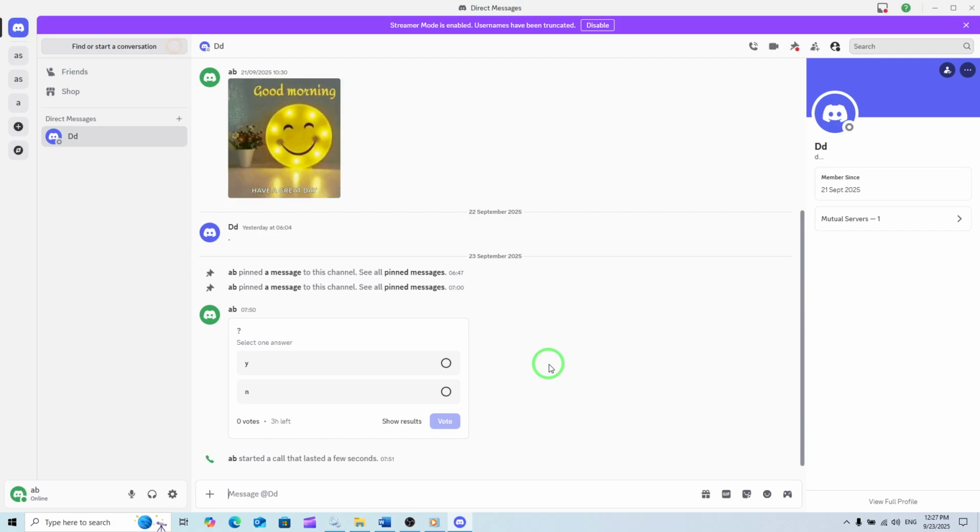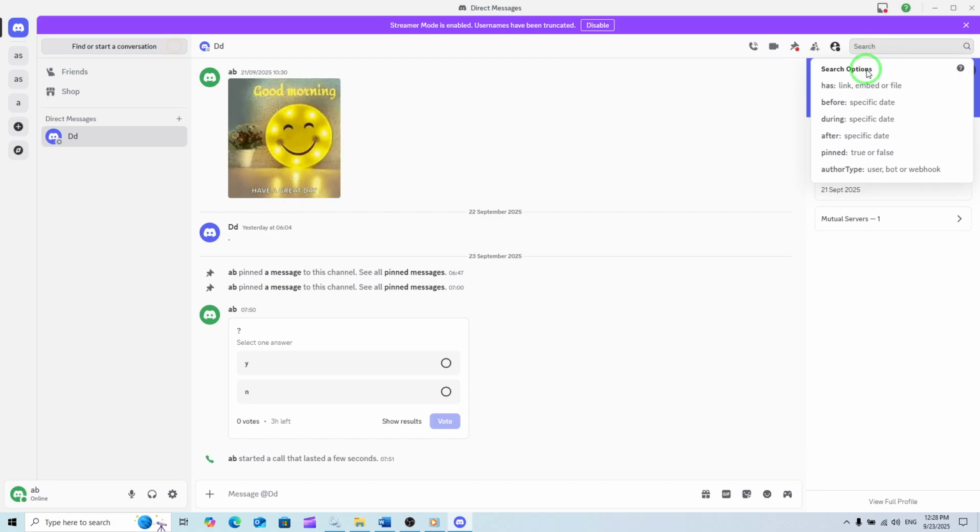Now take a look at the top right of the page. You'll notice the search bar, which is one of the most powerful tools inside Discord. Click into that bar, and here's the key part. Type in the command has:video exactly like that. What this does is tell Discord to filter the conversation and display only the messages that contain videos.